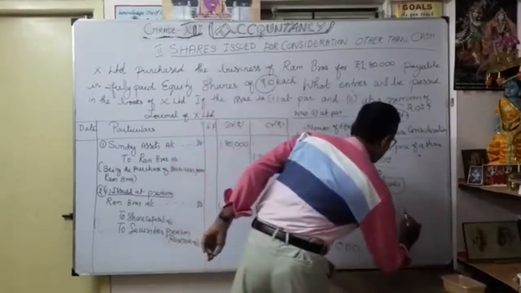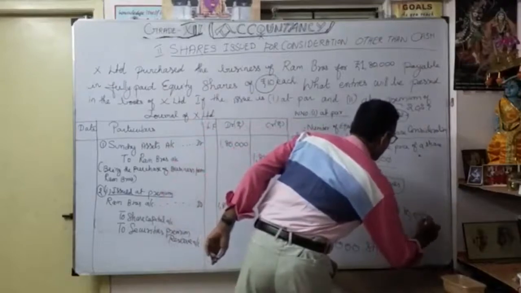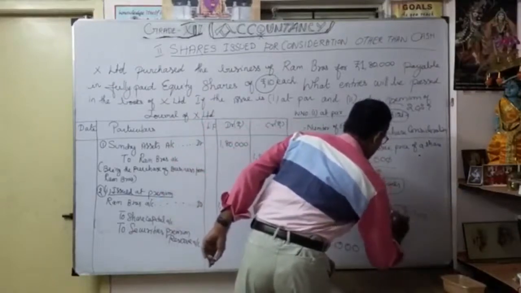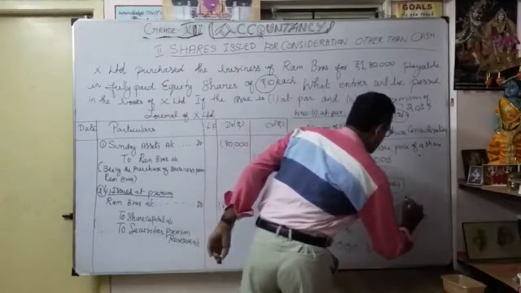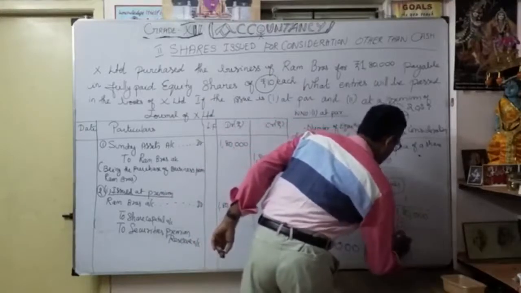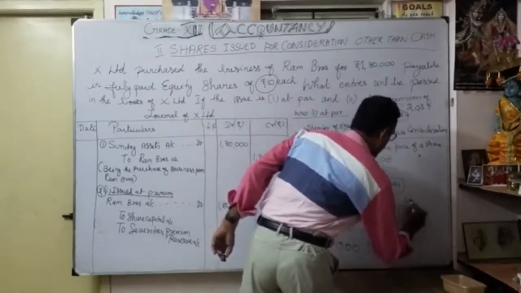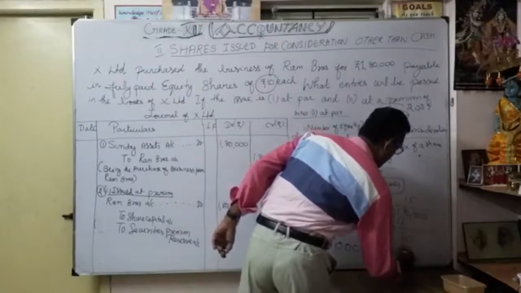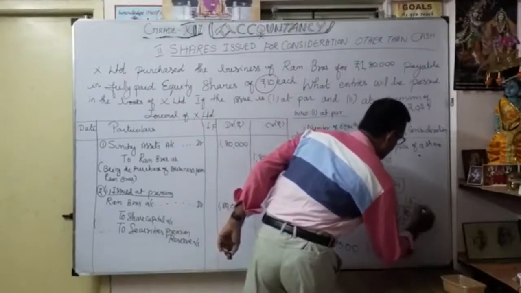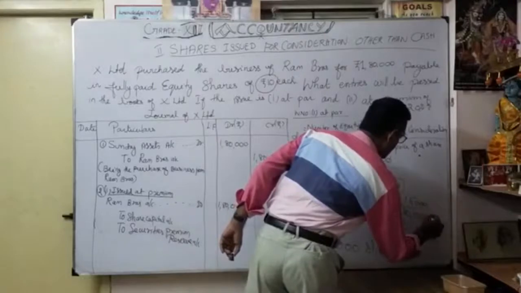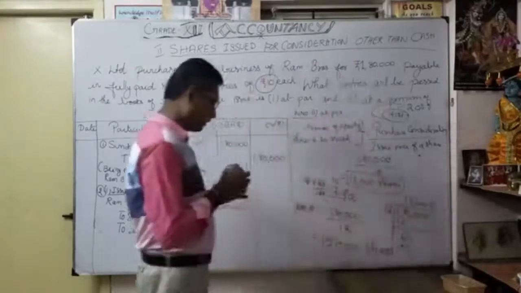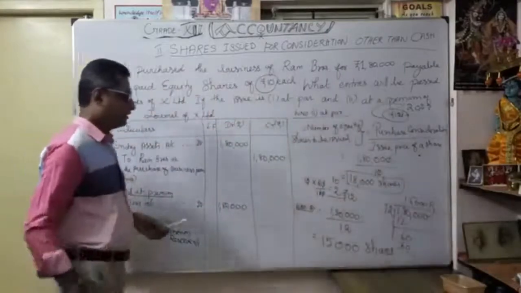I say 1,80,000. We're going to divide by 12. Right? So 1 12 is 12. Balance 60. 5 12s are 60. Okay. So thereafter 30. Okay. That's what you got. How many shares? 15,000 shares.